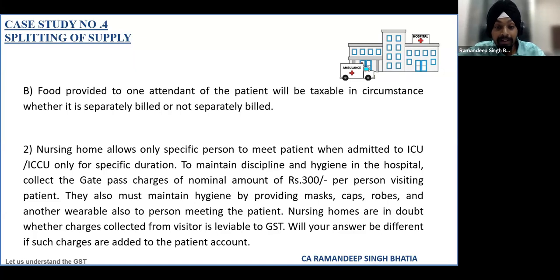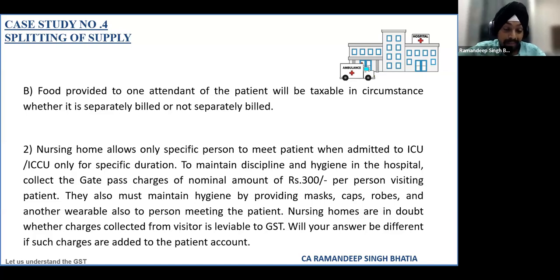And in this 300 rupees, they also provide some masks, caps, robes, and other wearables to the person meeting the patient. The nursing home is in doubt whether this will be leviable to GST, as sometimes this 300 rupees charge is collected from the attendant or any relative who is coming to visit, and sometimes it is added to the patient cost only.